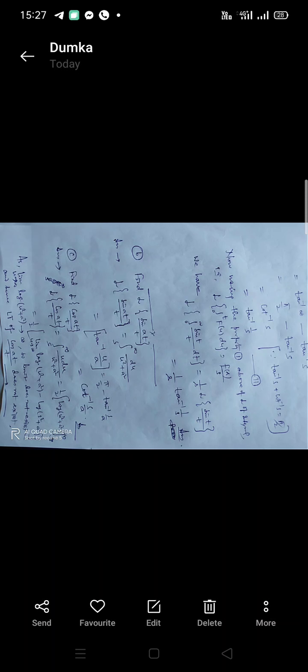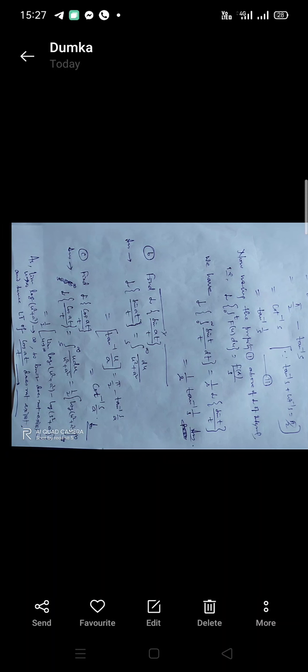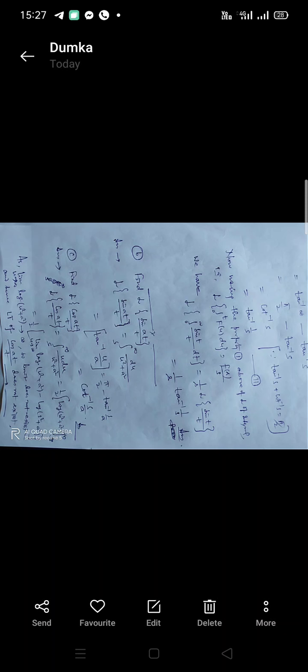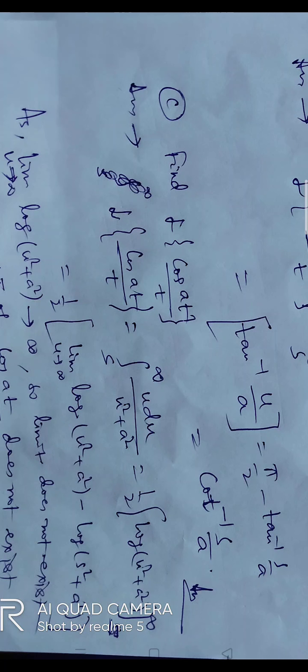Here again cos at we can write as u du. If we consider u to be sin at, then cos at is equal to u du, and again we will write half. Just I am magnifying it so that it may be visible. So half log of u square plus a square from s to infinity.